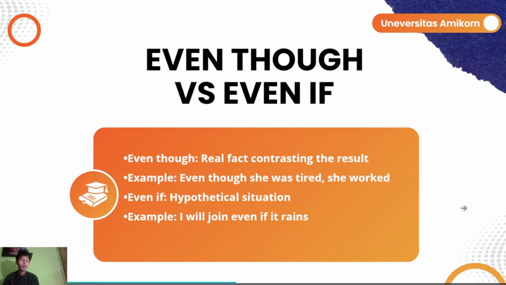Even though and even if. Even though expresses a real fact that contrasts with the result. For instance, someone works even though they're tired. This is a real situation. Even if describes a hypothetical condition, something that may or may not happen. For example, I will join even if it rains. The rain is only a possibility, not a fact.